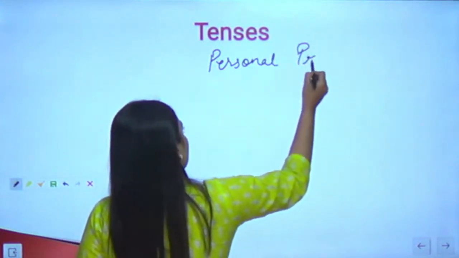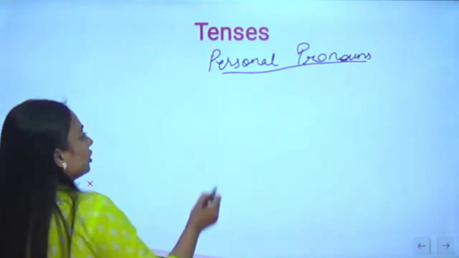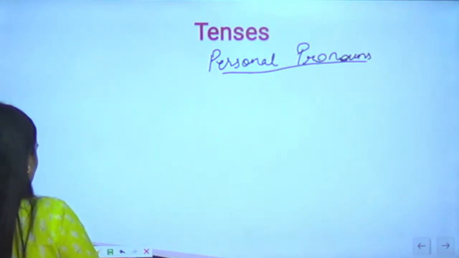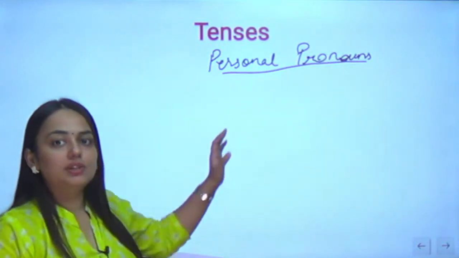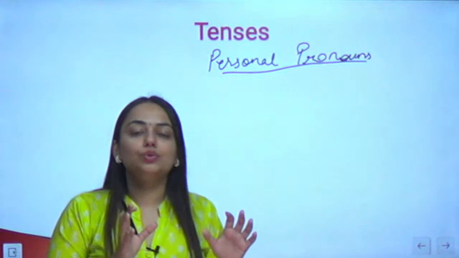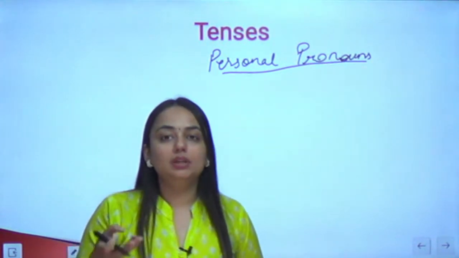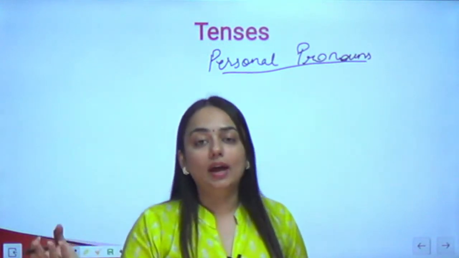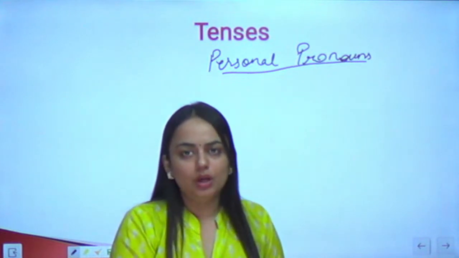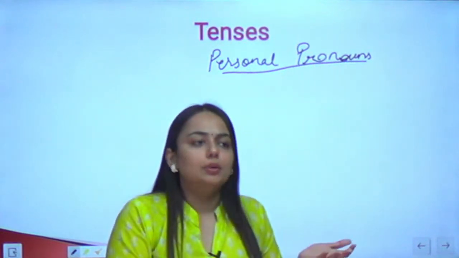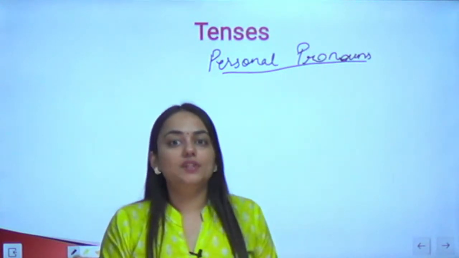Personal pronouns. So there are 6 types of pronouns. I am simply going to discuss personal pronouns with you. So we know that personal pronouns are the pronouns that are used in place of a person's name. So all these I, me, they, we, you, there, all these words are personal pronouns. Pronouns are the words that replace nouns. Now, noun can be anything. It can be a thing, it can be a living being, it can be a name of some place.